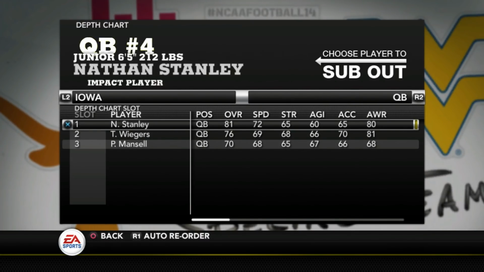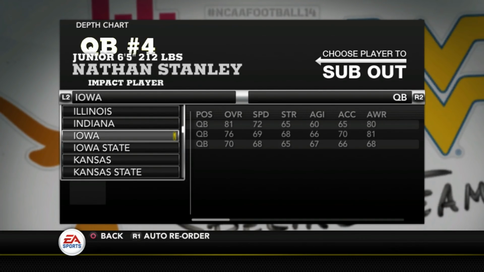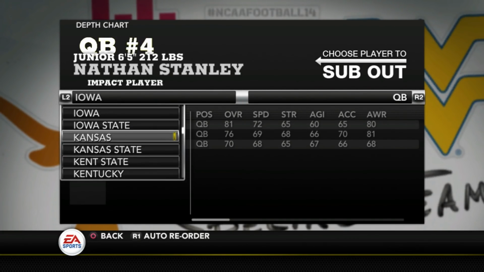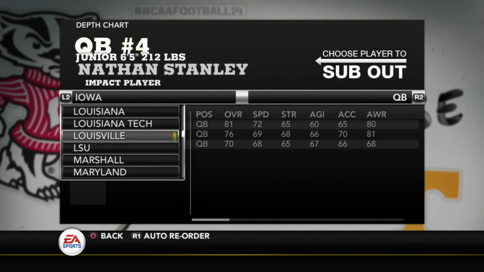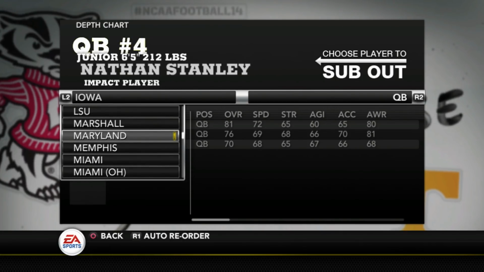Now we go to Nathan Stanley. He is an 81 overall, the only player I did here for Iowa. He has the capability, I think, of having a pretty good season next season. Let's see, who would be next alphabetically in the Big Ten? Hopefully I don't miss anyone.